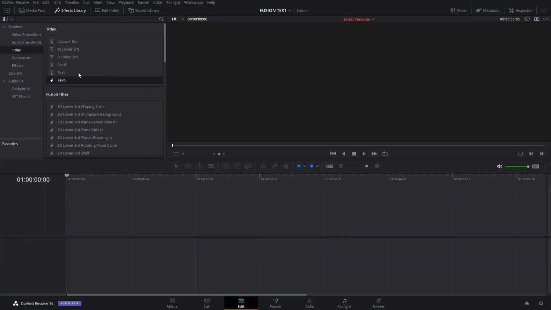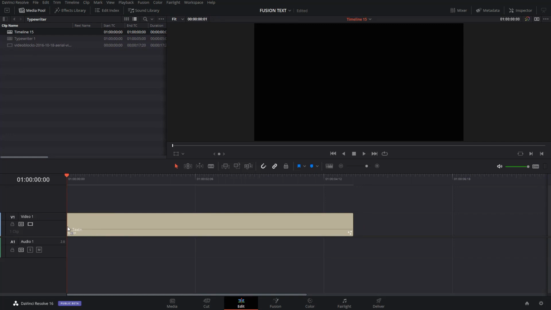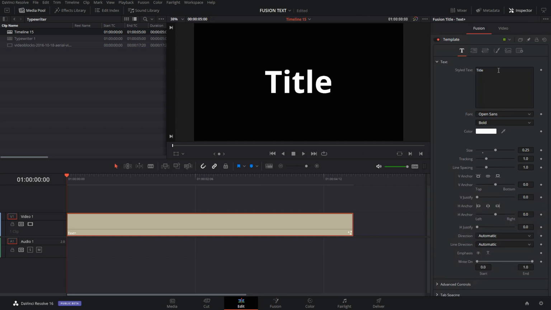We go to the effects library and we're going to use Text Plus, not the normal text, Text Plus. This is a Fusion preset, a template that ships with DaVinci Resolve 16. Good. So once we have it, we open the inspector and we just type whatever we need to type. I'm going to type whatever I had. I prefer to keep it in capital letters.